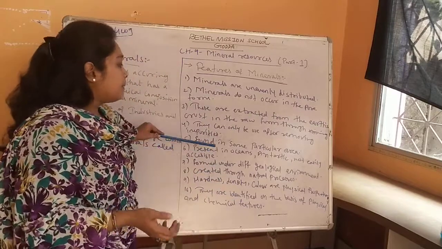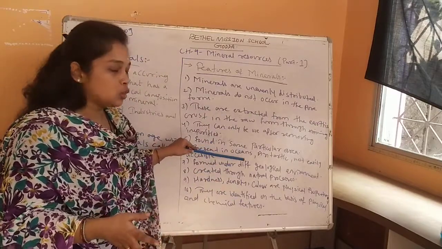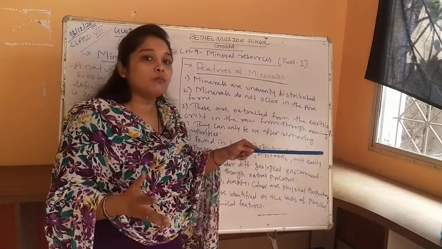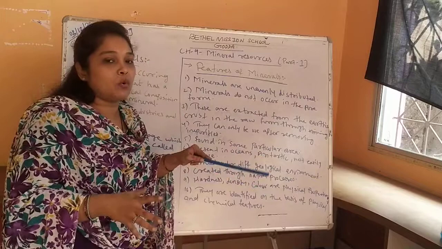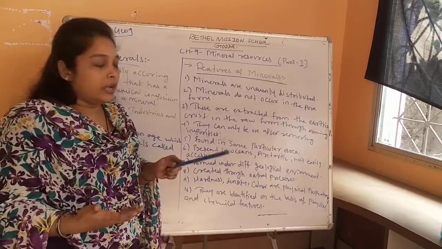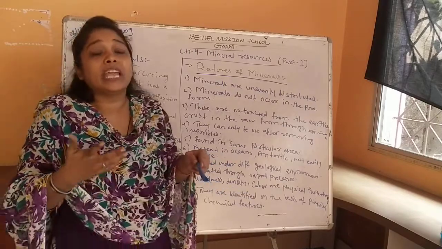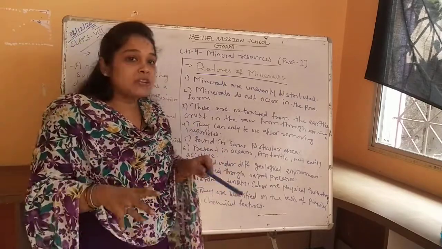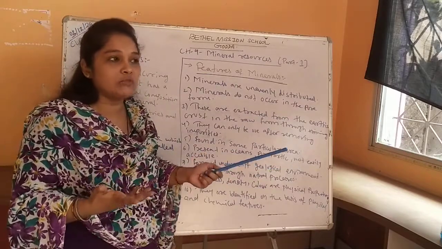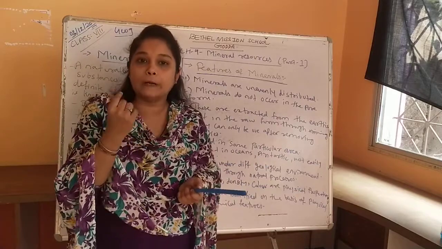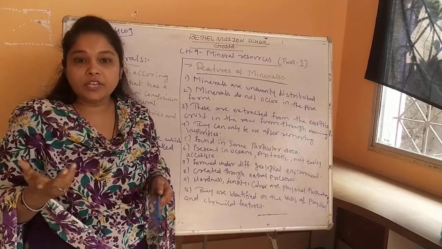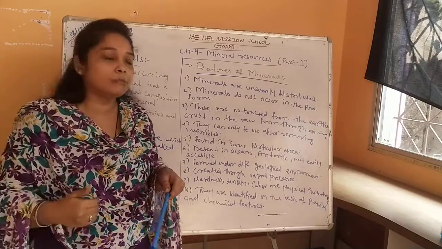Next one is minerals can also be found in the Pacific Ocean and Antarctic, and extracting minerals from those areas, from oceans and Antarctic, was not an easy task. It was not easily accessible, not easily available, so it cannot be easily extracted when those minerals are in the oceans and Antarctic. When we talk about oceans, in oceans we can find jewelries, valuable minerals, which cannot be accessed easily.